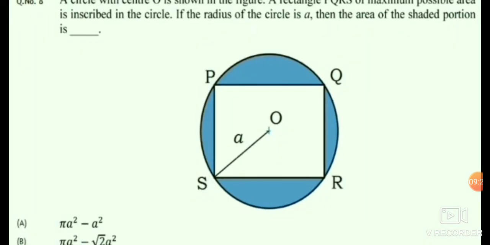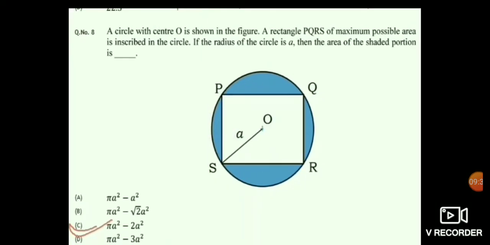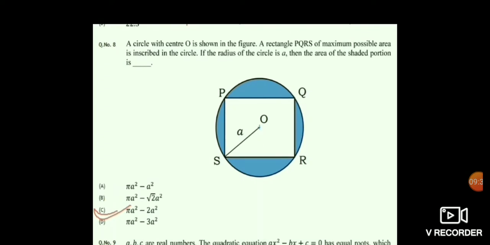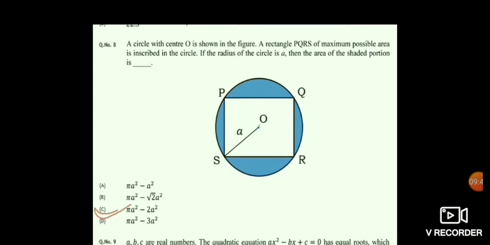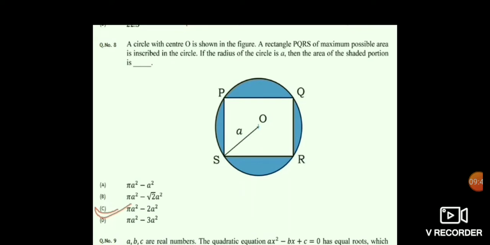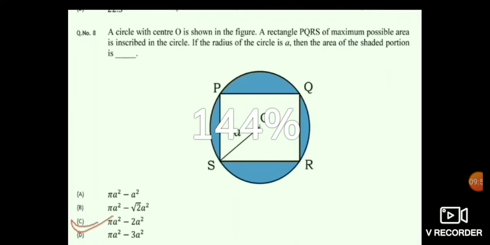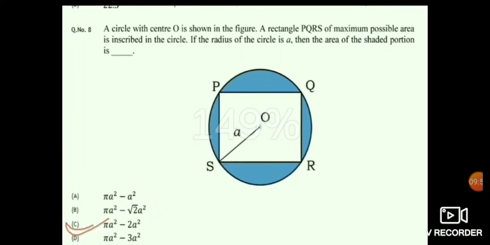This is a very simple question on mensuration. A circle is given, and inside that circle a rectangle is given. So it is very easy. First of all, it is asking for the area of the shaded portion. For this, first of all you calculate the area of the circle, that is pi r square, and now you calculate the area of the rectangle given in that portion.